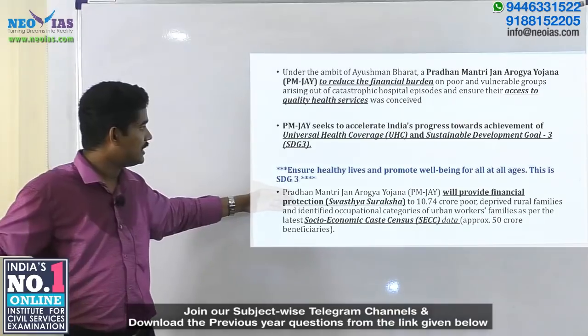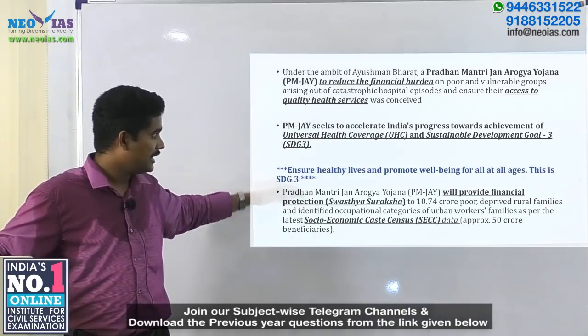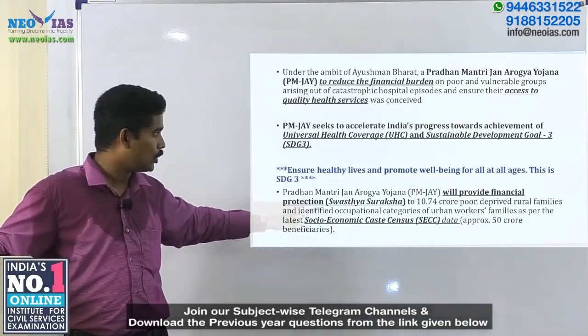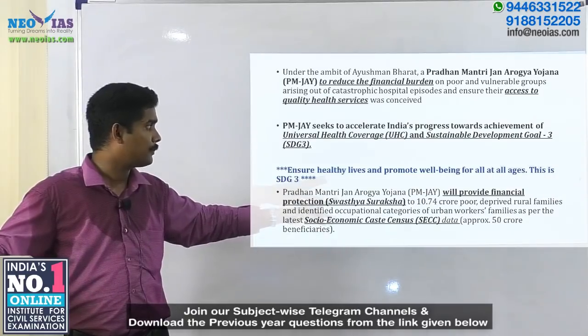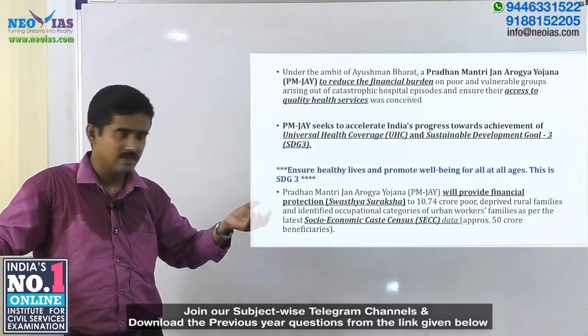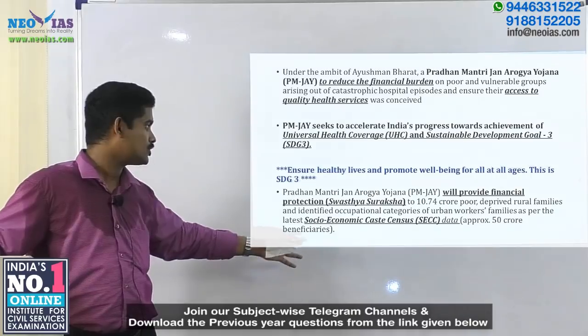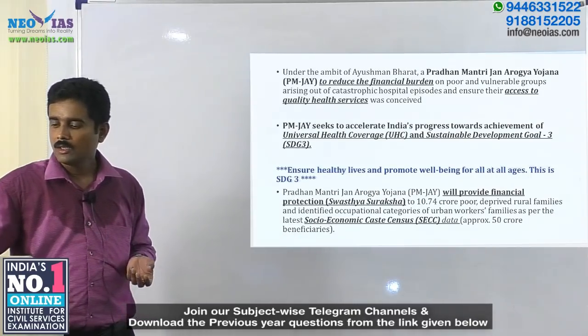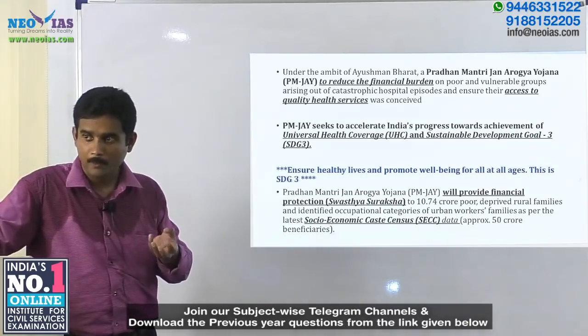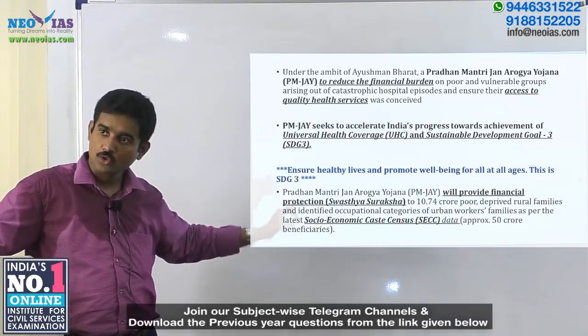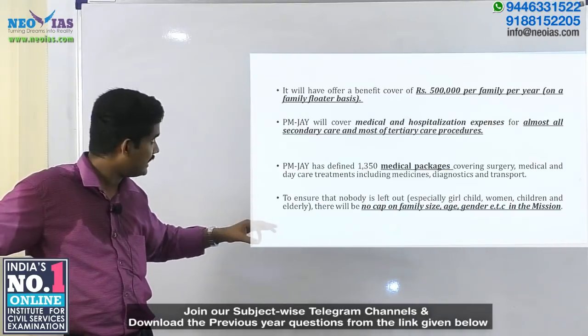Then Pradhan Mantri Jan Arogya Yojana is intending to cover close to 10.7 crore poor deprived rural families, which means approximately 50 crore beneficiaries is what this scheme is going to make an impact upon, and these people are identified from the Socio-Economic Caste Census data.